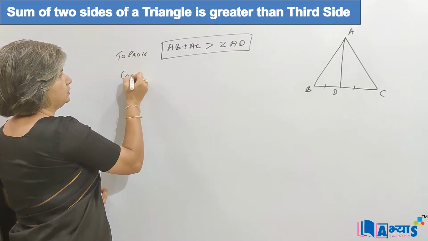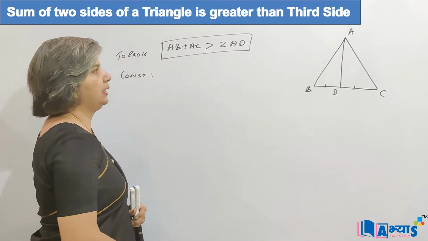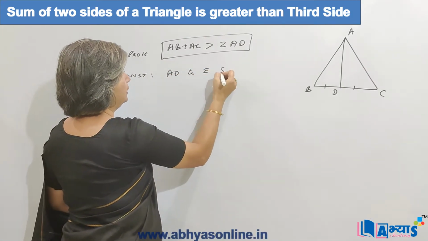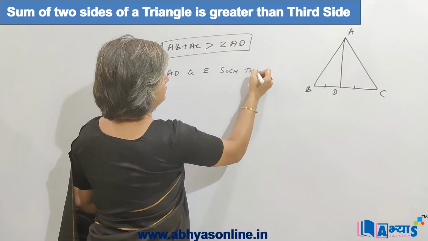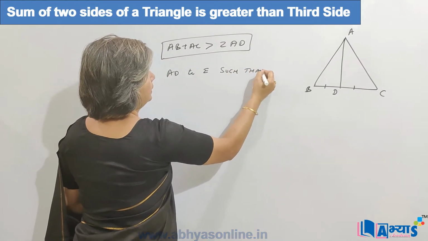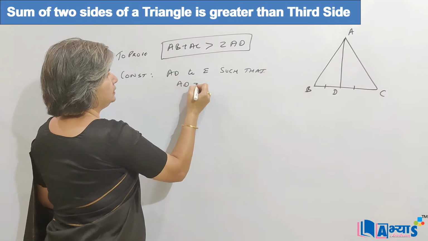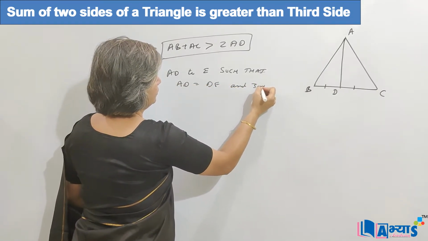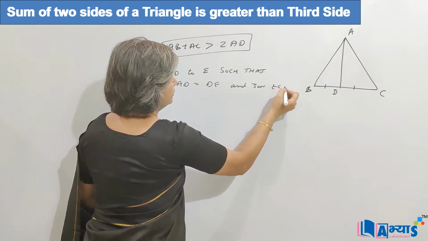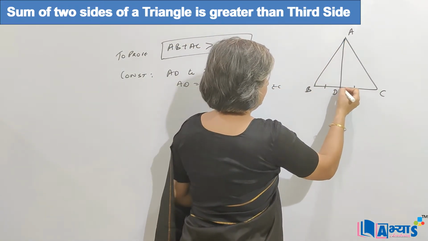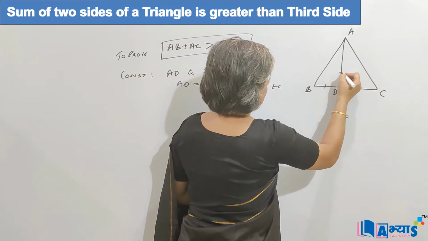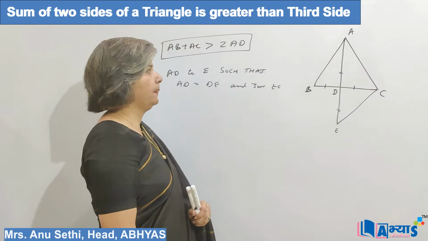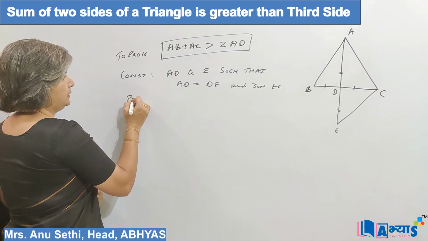Now for the construction, we will extend AD to E such that AD is equal to DE, and join EC. That means we will extend AD to E such that this side is equal to this side, and we will join EC. Now the proof will follow.